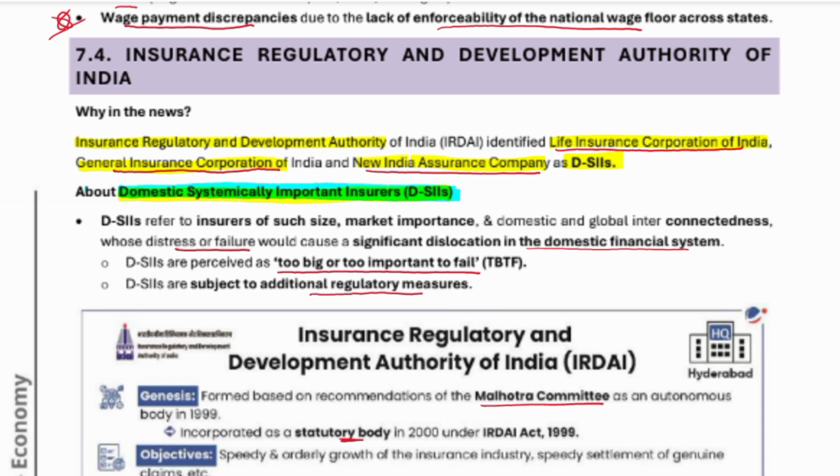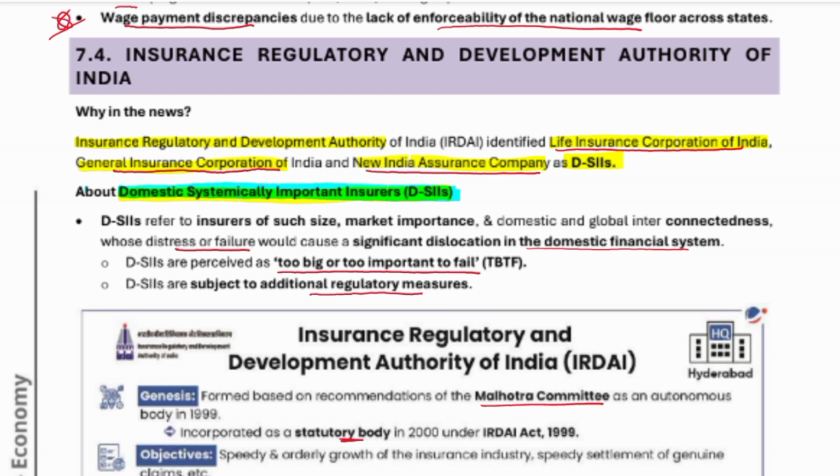Next, domestic systemically important insurers. Recently LIC of India, General Insurance Corporation and New India Insurance have received DSIL. So what is DSIL? Domestic Systemically Important Insurers. DSIL refers to insurers of such size, market importance, and domestic and global interconnectedness whose distress or failure would cause a significant dislocation in the domestic financial system.